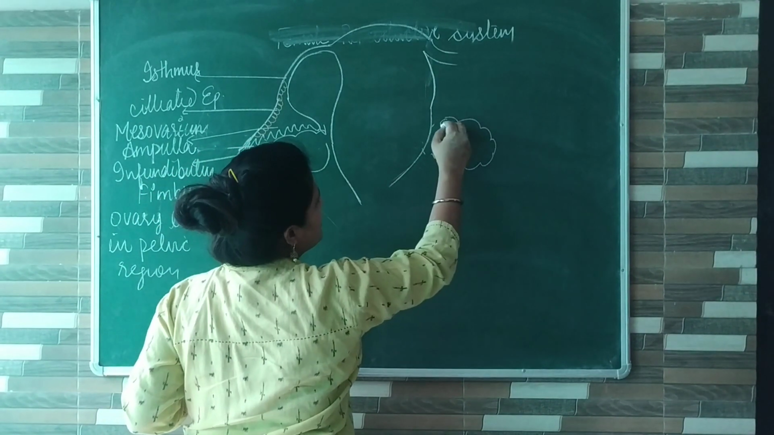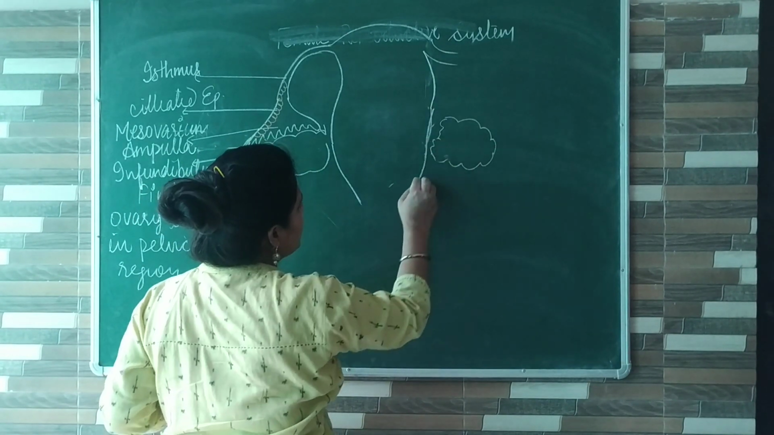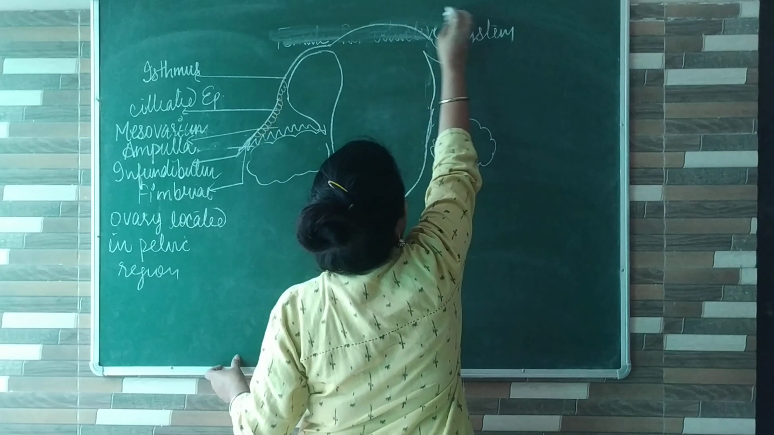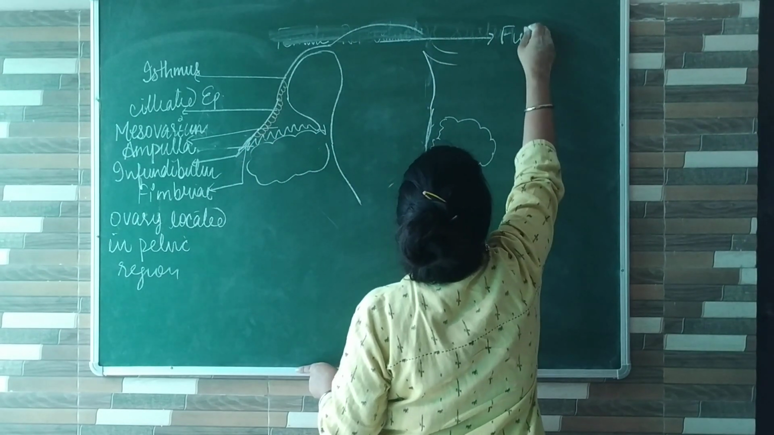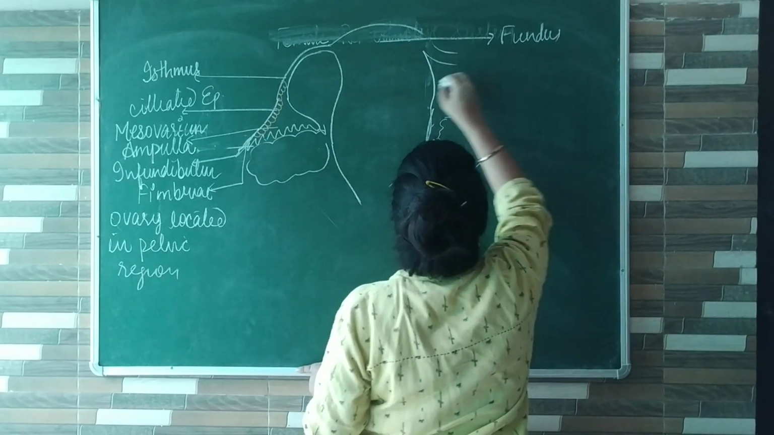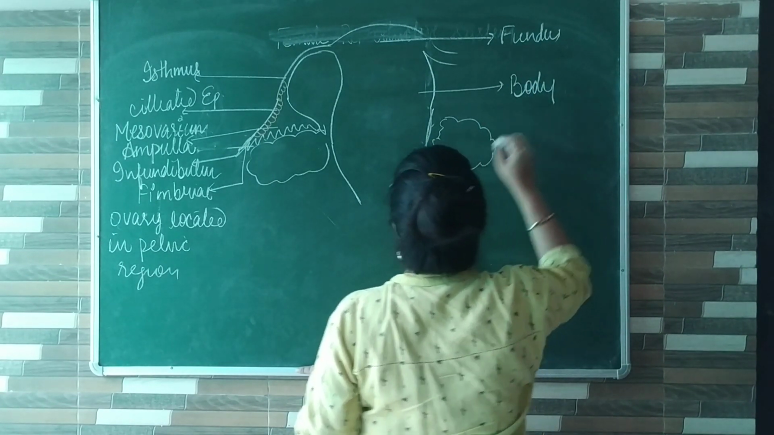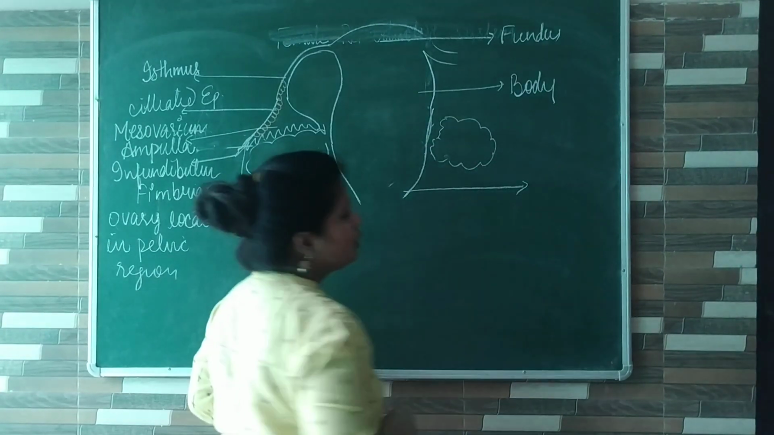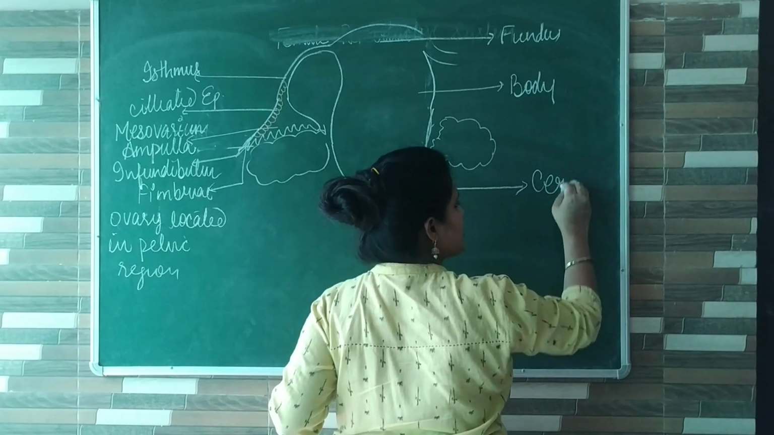and the uterus is divided into 3 regions. This head region is called the fundus. This region is called the body, and this is the mouth of the uterus, and the mouth of the uterus is known as the cervix.